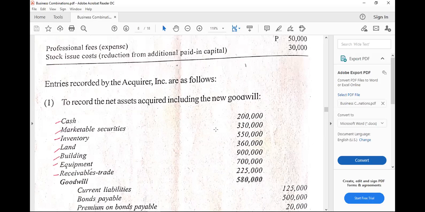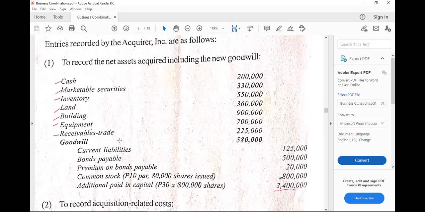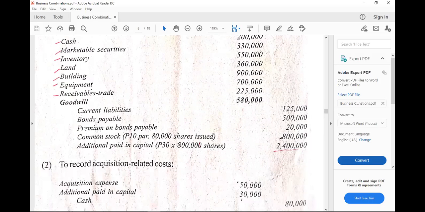Which means that if the consideration is cash, it is possible that it will be either on the debit or credit side, depending on the case. If the consideration given is really that big for cash, in that case, cash will be placed on the credit side. All right, so that's the point there.